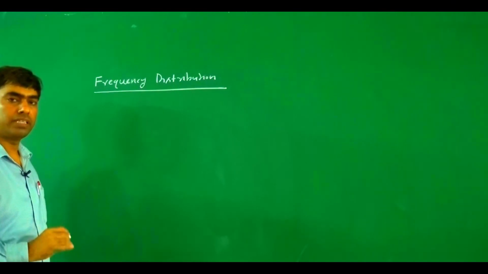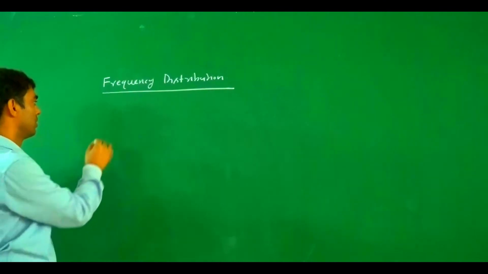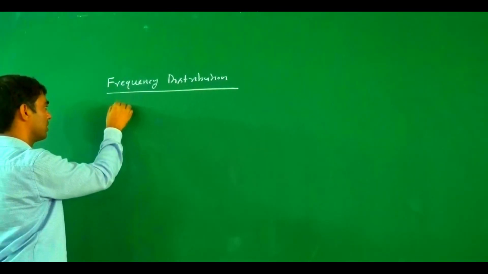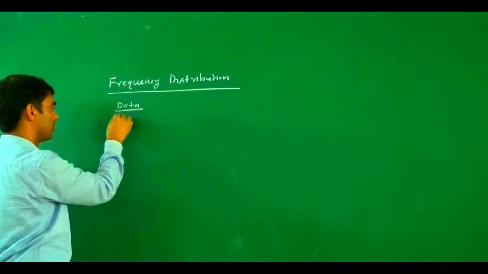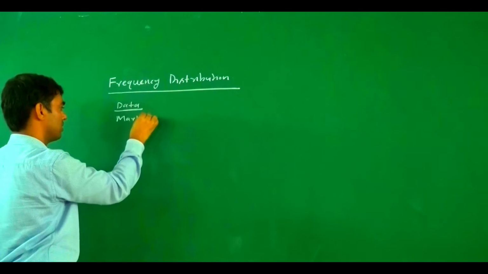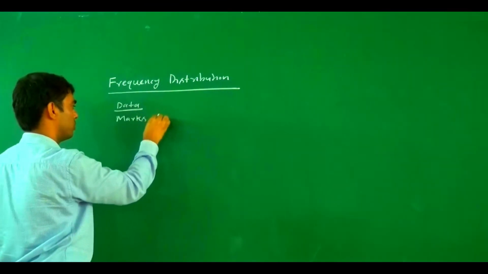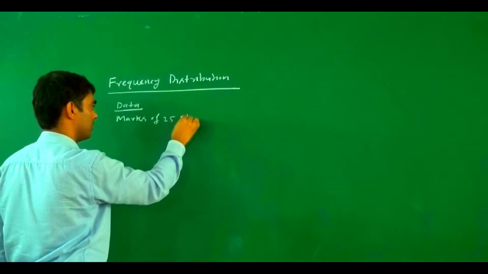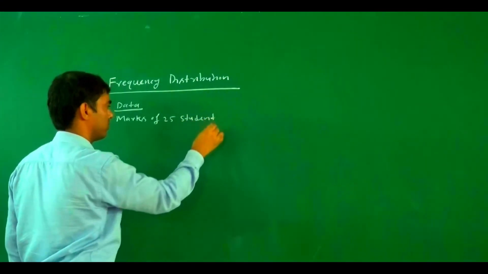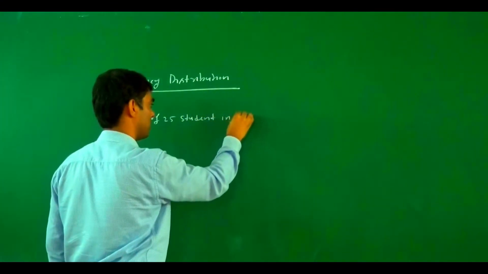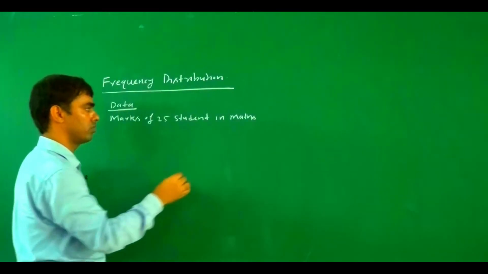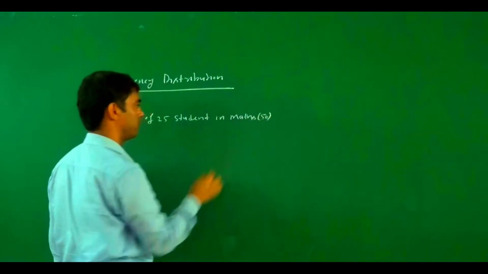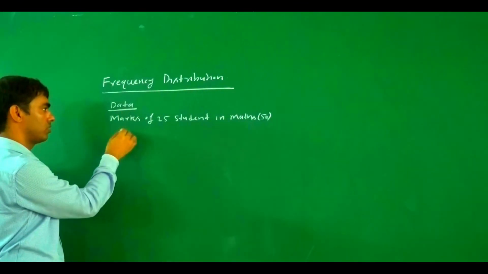Suppose we have a certain observation: the marks of 25 students in mathematics, out of 50. The data is given in this form. So this is the marks of 25 students.